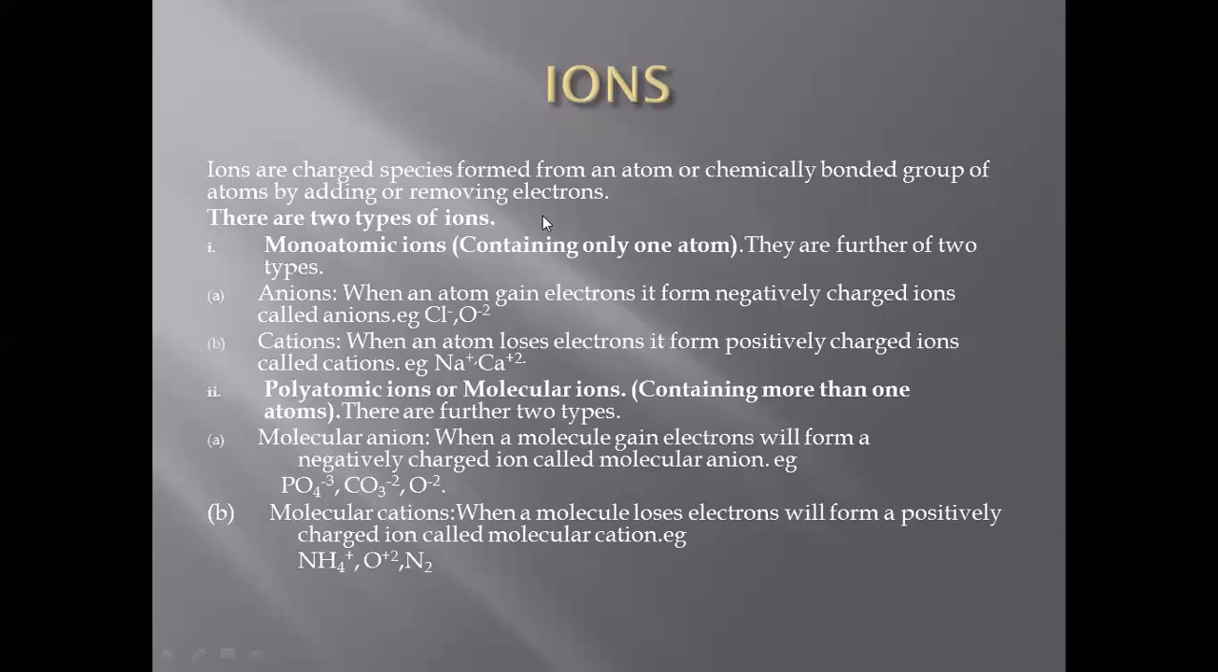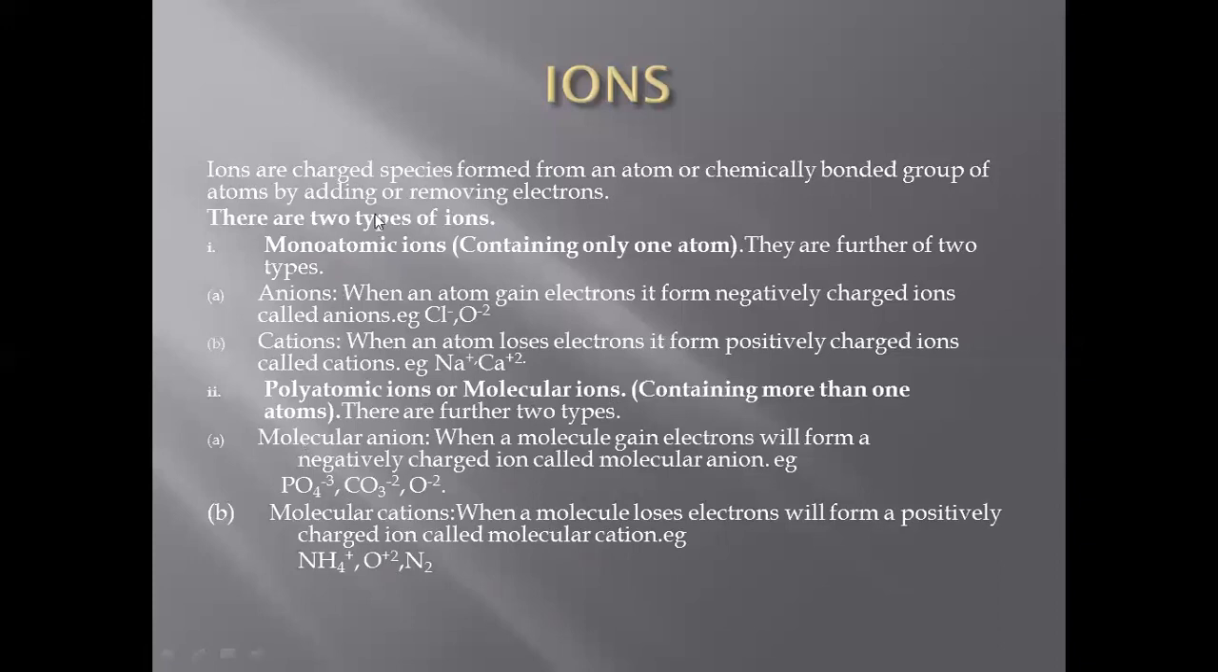By adding or removing electrons, there are two types of ions: monoatomic ions. From the name, mono means one and atomic means atom. So it means that monoatomic ions contain only one atom. And the second type of ions are called polyatomic ions. Again, poly means many and atomic means atoms. So they are also called molecular ions because they contain more than one atom.